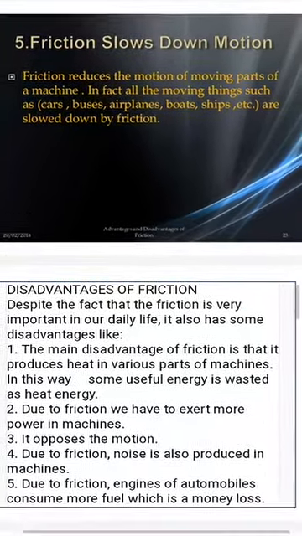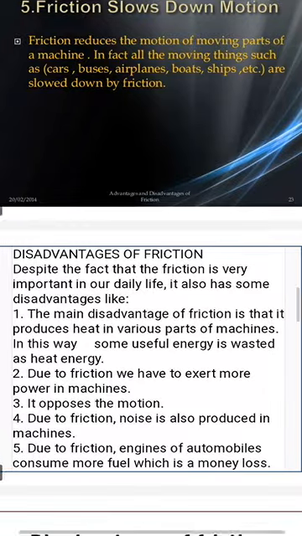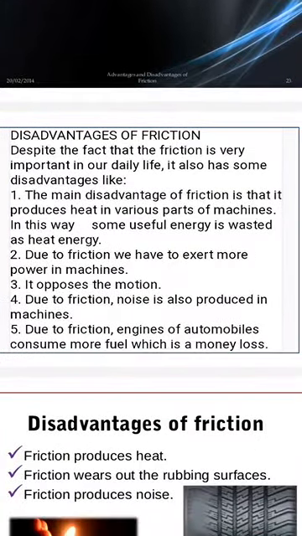Friction always opposes the motion of the body. That's why it can slow down the motion of automobiles and aeroplanes.